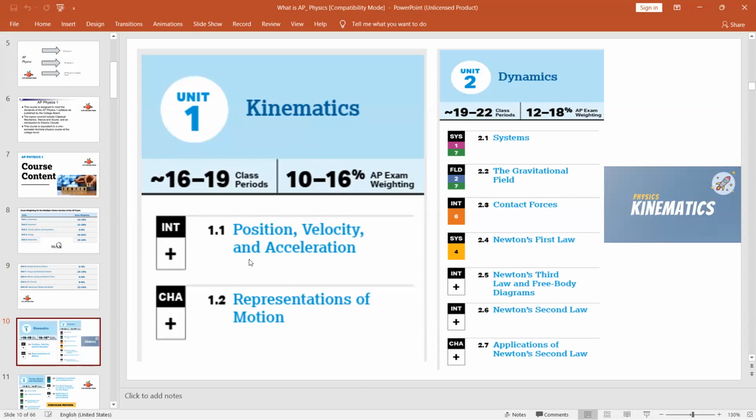In kinematics, you have position, velocity, and acceleration, and representations of the motion. In dynamics, you have systems, gravitational field, contact forces, Newton's first law, Newton's third law, and free body diagrams, Newton's second law, and applications of Newton's second law.